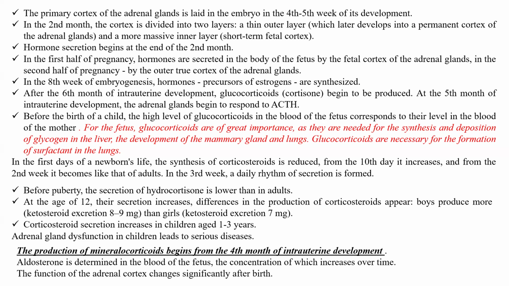In the first day of newborn life, the synthesis of corticosteroids is reduced. From the 10th day, it increases again. And from the second week, it becomes like that of adults. In the third week, the daily rhythm of secretion is formed.